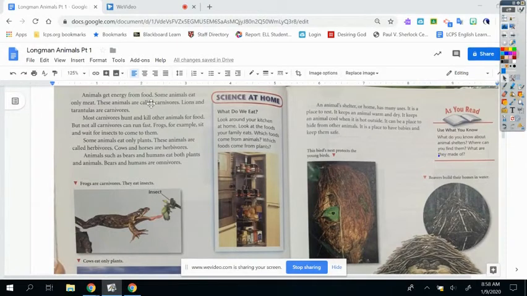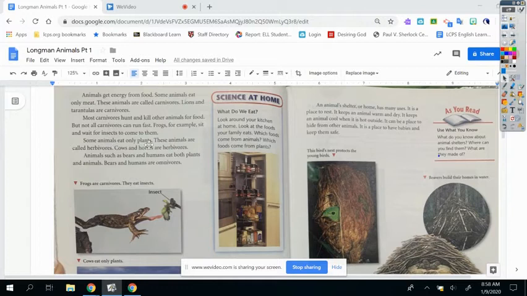Animals get energy from food. Some animals eat only meat. These animals are called carnivores. Lions and tarantulas are carnivores. Most carnivores hunt and kill other animals for food, but not all carnivores can run fast. Frogs, for example, sit and wait for insects to come to them.